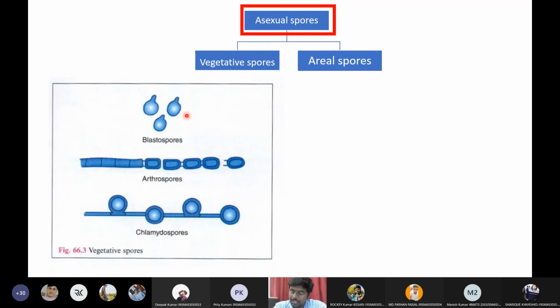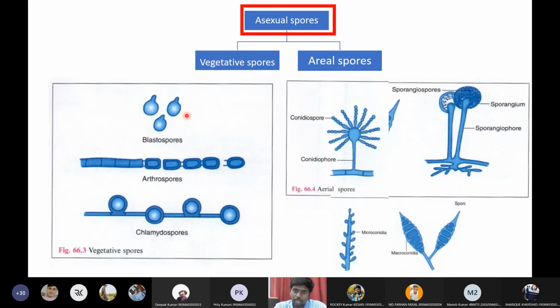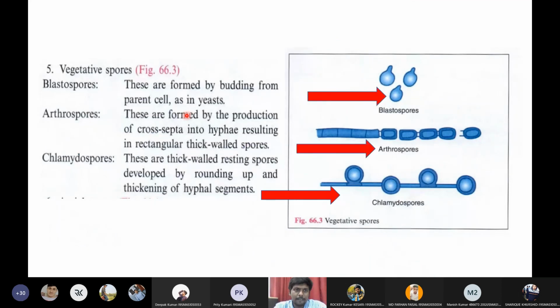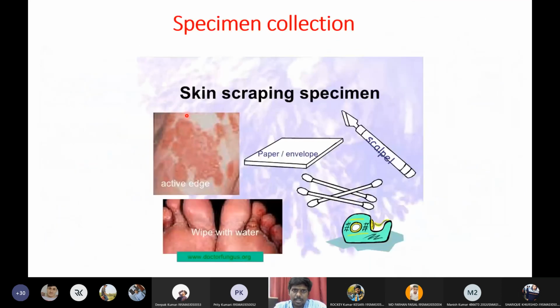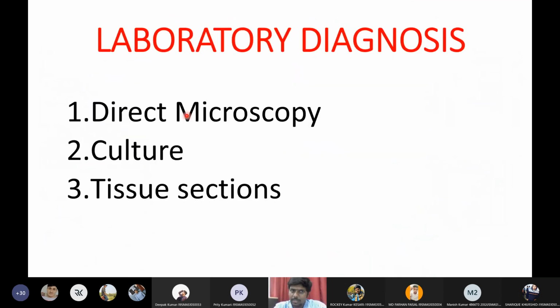Here we have 2 types of spores, vegetative spores and aerial spores. Vegetative spores are of 3 types: blastospores, arthrospores, and chlamydospores, whereas aerial spores are of 4 types: conidiospores, sporangiospores, microconidia, and macroconidia. Then we discussed the lab diagnosis of fungi. In the lab diagnosis, we will go with 3 techniques: direct microscopy, culture, and tissue culture.